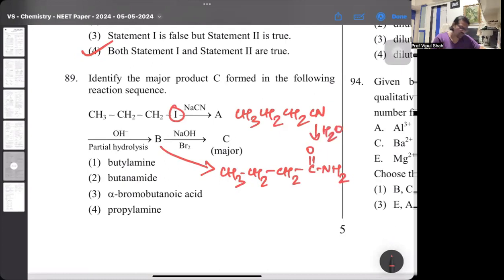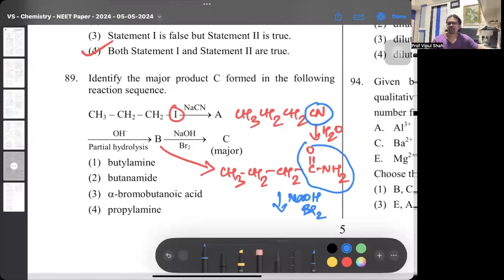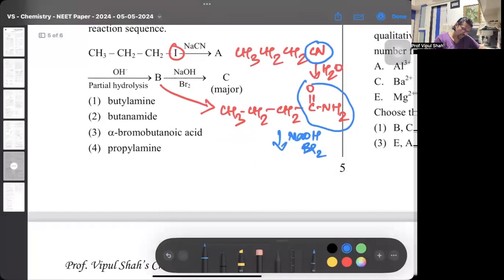So CN becomes CONH2. Here, if you observe the part, the cyanide is becoming CONH2. And then it says NaOH and bromine. Now, NaOH and bromine is nothing but Hoffmann's bromamide degradation reaction. The carbon atom decreases by 1. So if the carbon atom changes by 1 over there, what will we get? CH3, CH2, again a CH2, and NH2. That's n-propylamine. Option is 4. Clear?